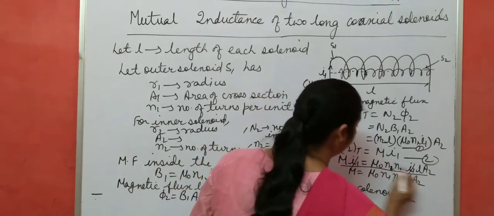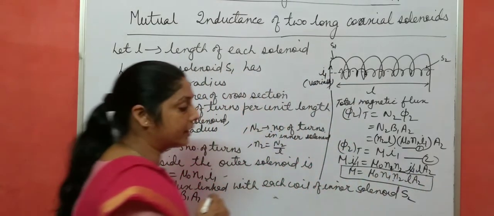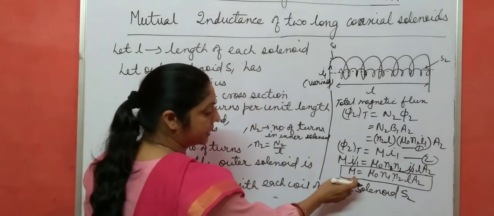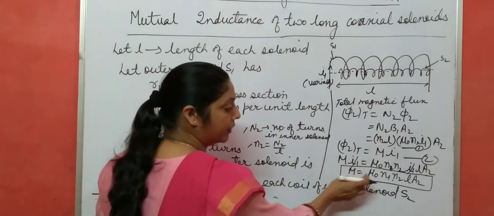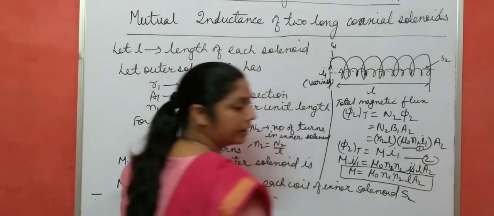This is the coefficient of mutual induction, or mutual inductance, of two long coaxial solenoids: M equals mu naught n1 n2 L A2.